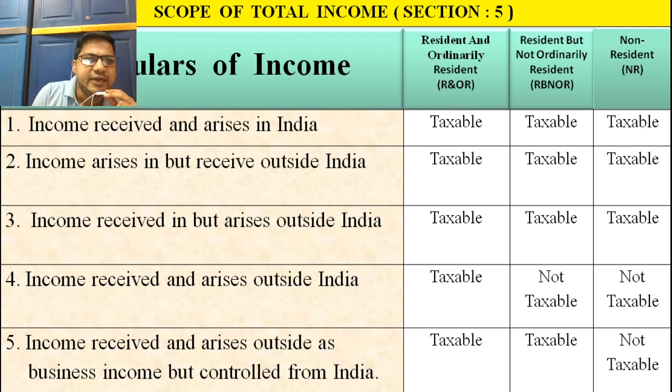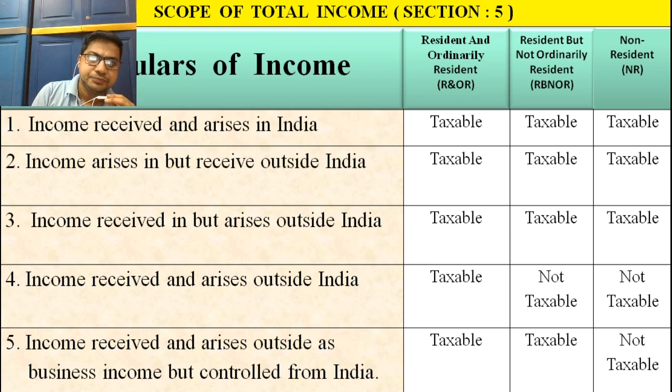Arises means created, generated; the source is in India, and they receive this income outside India. If such an individual is RNOR, it is taxable. If RBNOR, then also taxable. If NR, then also taxable. These things you have to keep in mind.